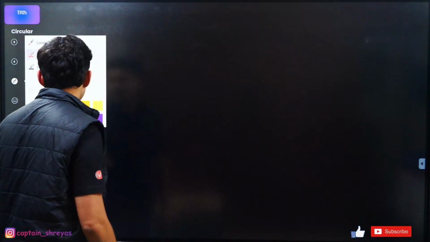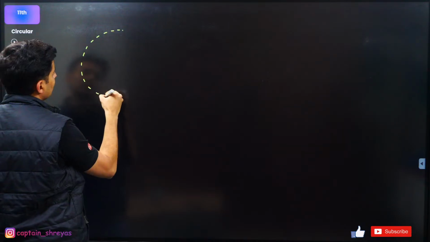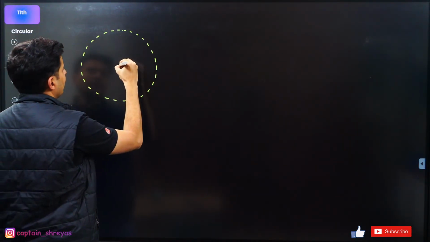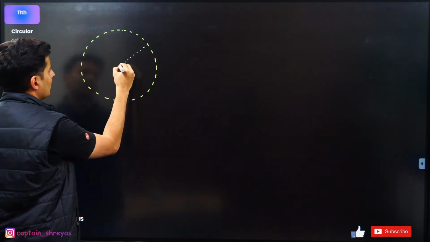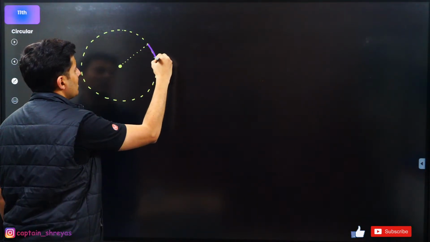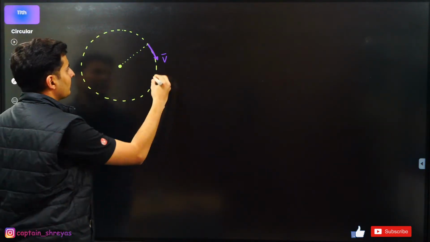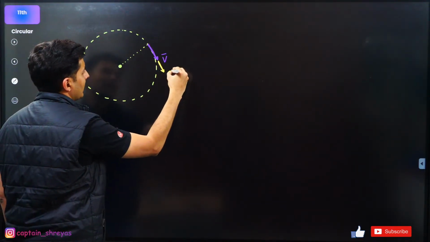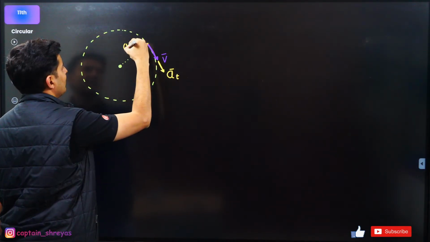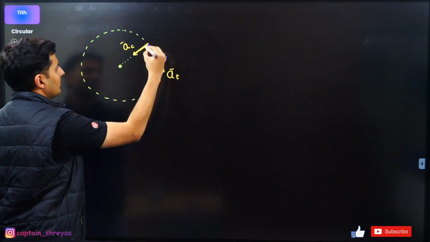Let's take up a simple circle. Just imagine, let's say this is the radius, this is the center. The particle has some velocity here like this. This is the velocity of the particle. It has some acceleration as well. So this is the tangential acceleration. Obviously, this is the centripetal acceleration. Obviously, they are perpendicular to each other.